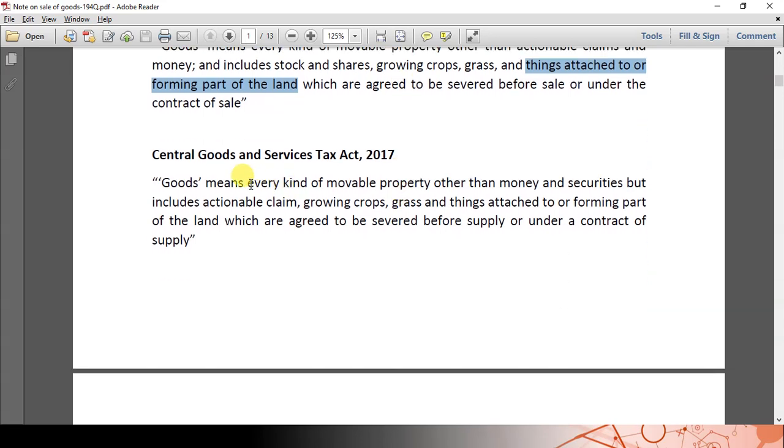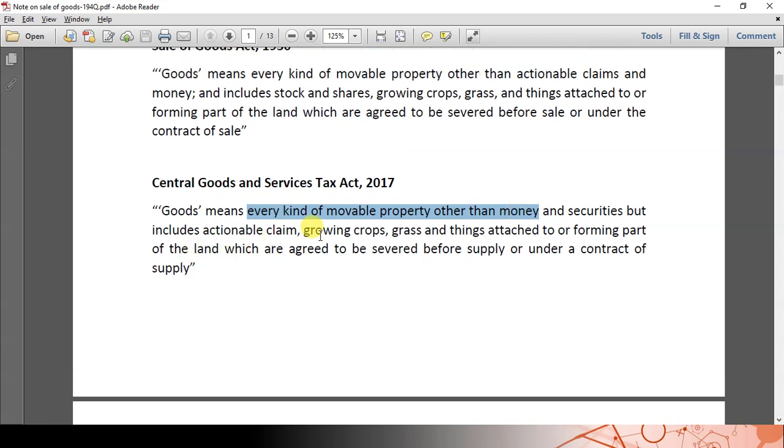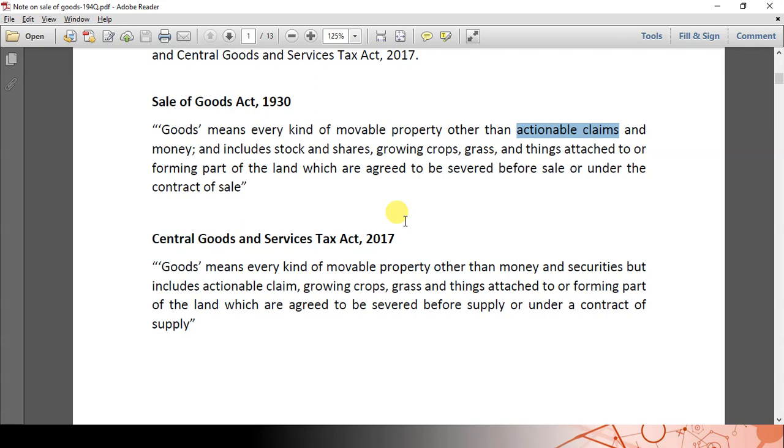Goods in the CGST Act means every kind of movable property other than money and securities, but includes actionable claims, growing crops, grass and things attached to or forming part of land. So here actionable claims are included in the CGST Act. However, actionable claims are excluded in the Sale of Goods Act. So viewers may get confused. What do we treat as goods? Do we go with the definition provided in the Sale of Goods Act, or do we need to consider the CGST Act definition of goods?